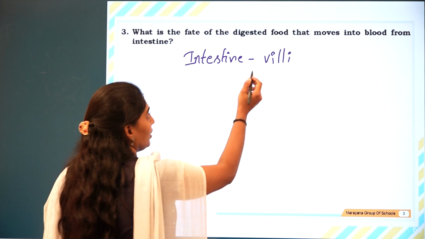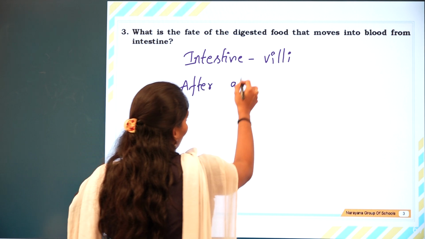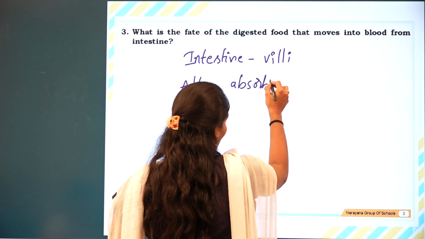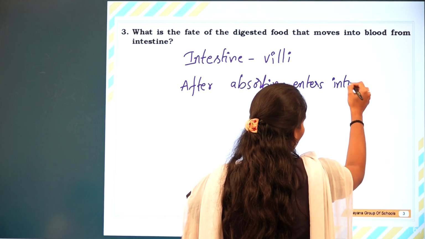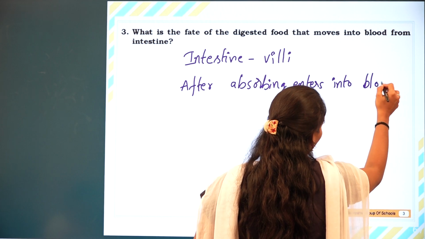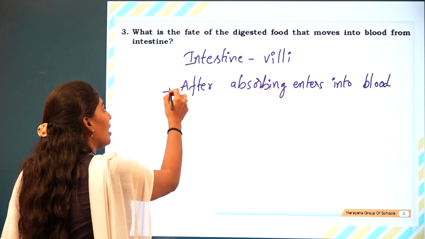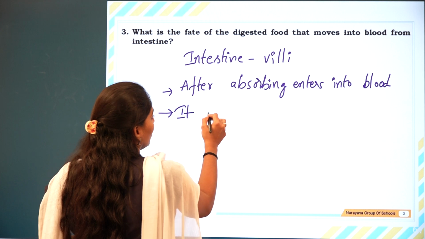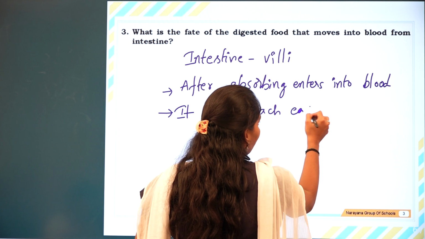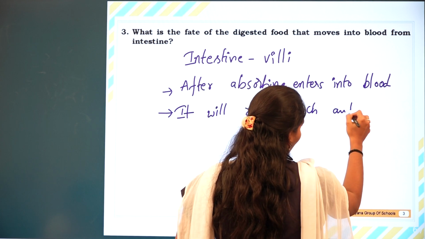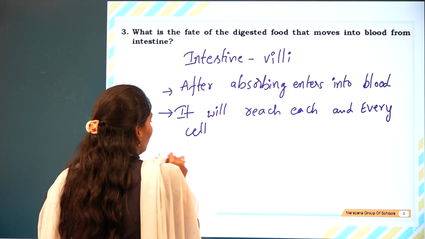After absorbing, the food material enters into the blood, and then it will reach each and every cell of the body.